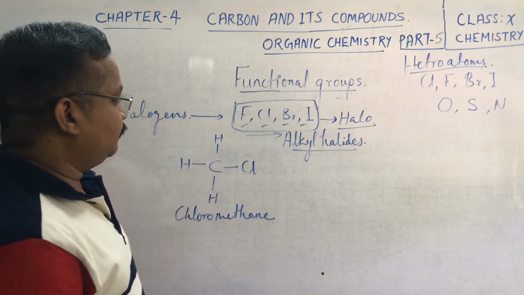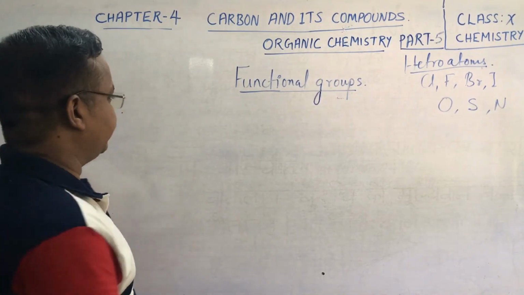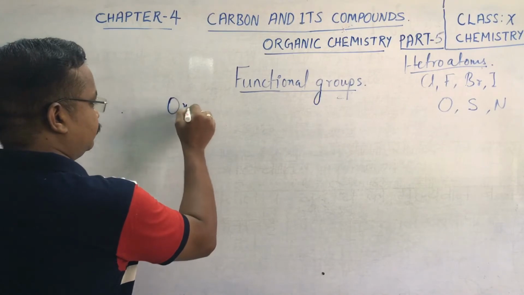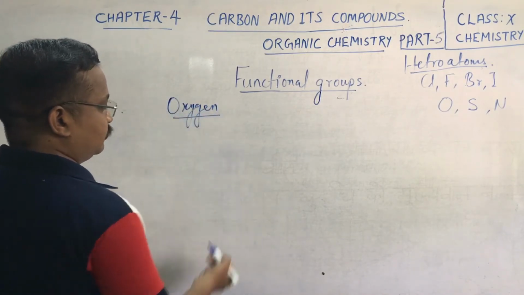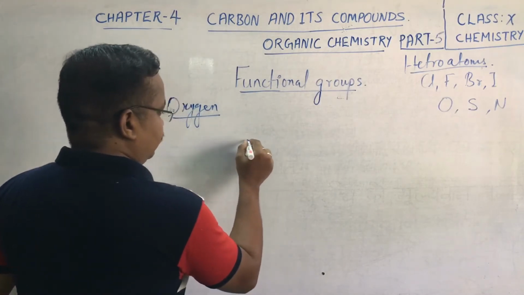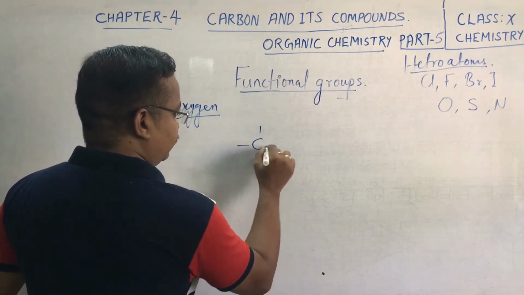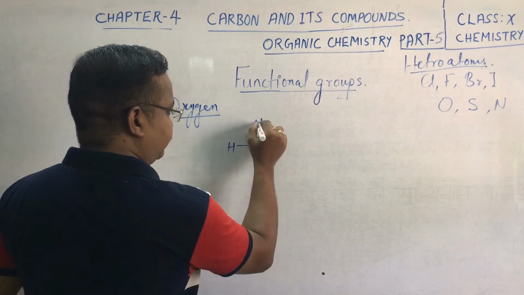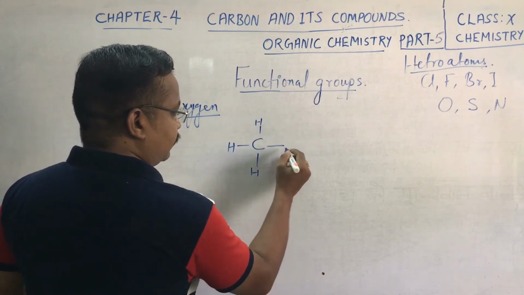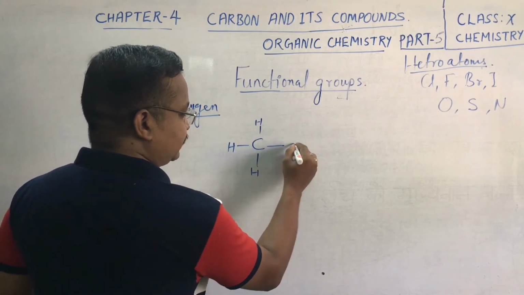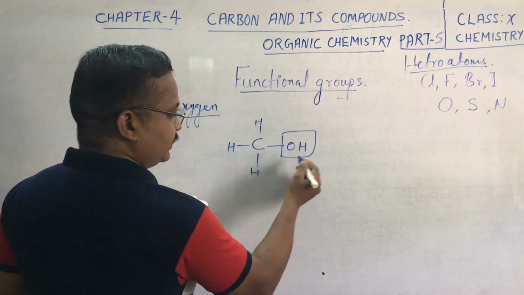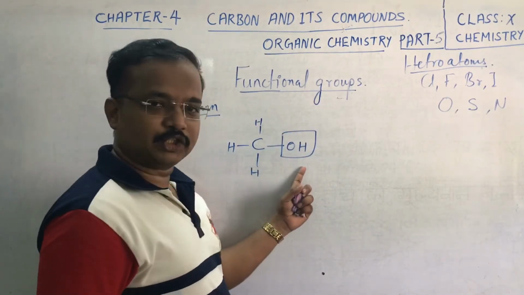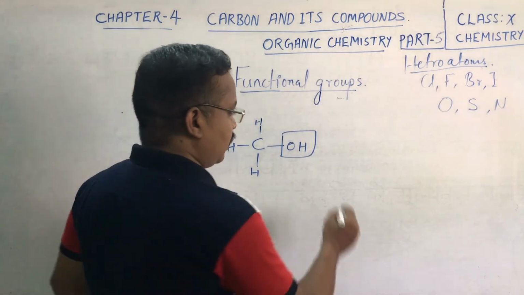Okay. Now let's move on to another functional group, that is oxygen derivatives. When in a hydrocarbon like your methane, one of the hydrogens is replaced by an OH group, OH is the functional group of alcohol.